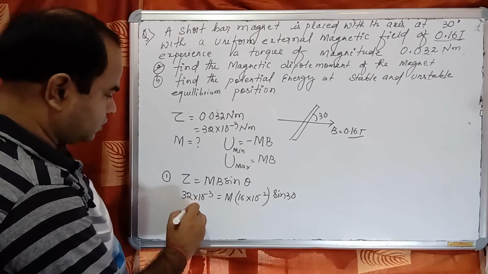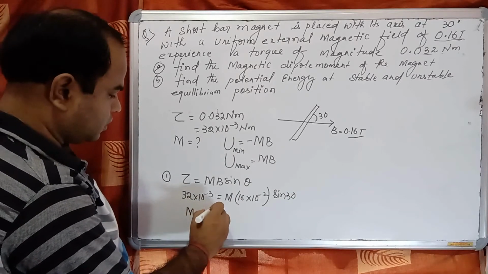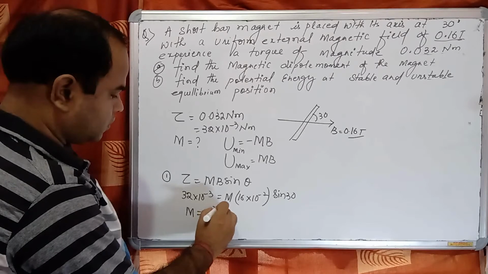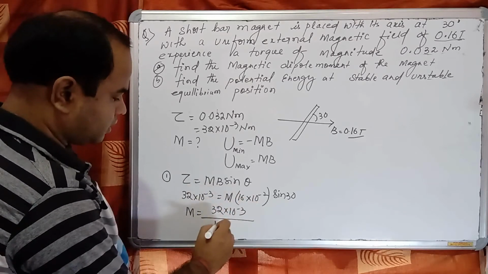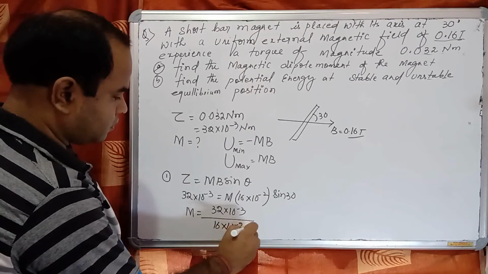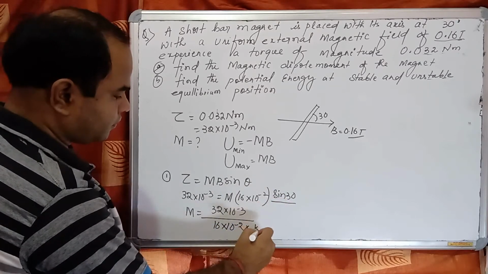So m is how much? That is 32 into 10 to the power minus 3 divided by 16 into 10 to the power minus 2, and sine 30 is how much? Half.